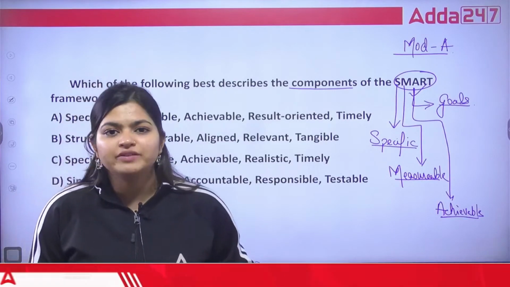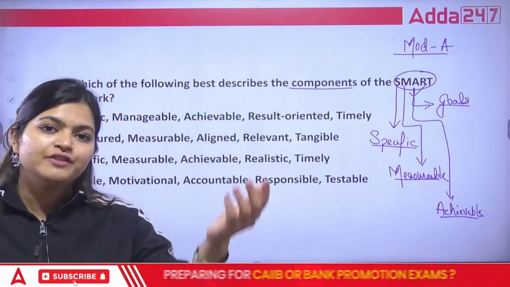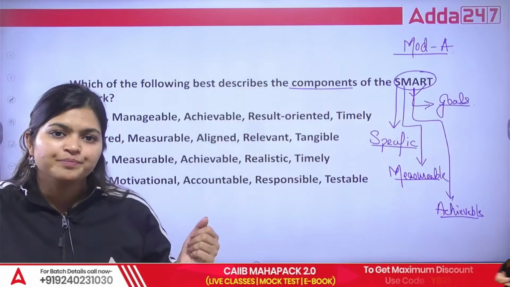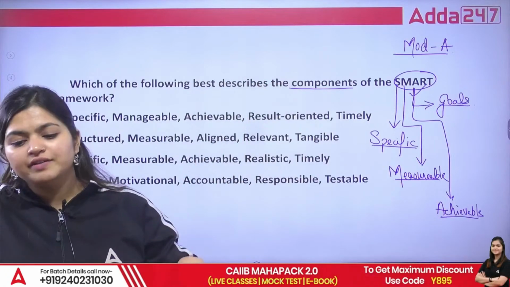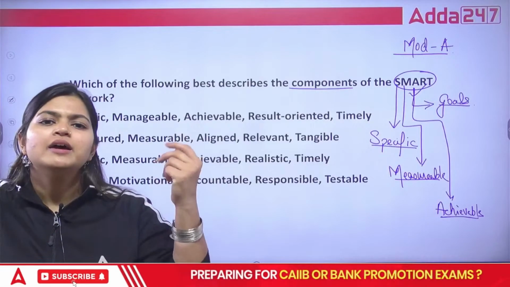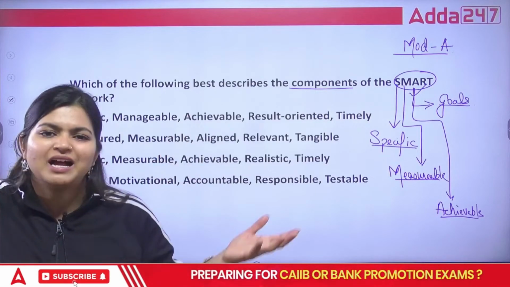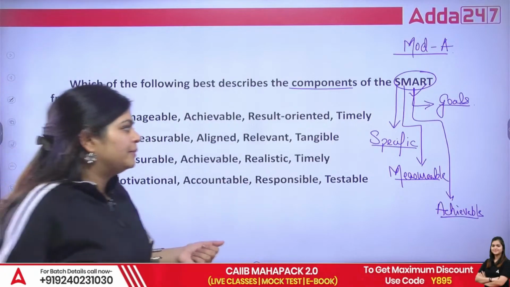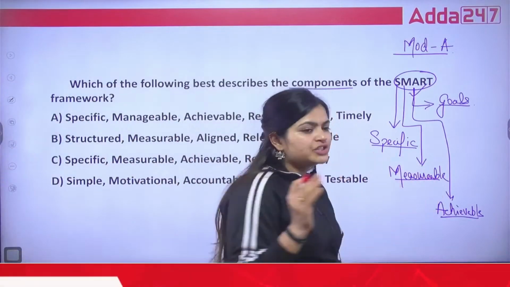If you say after 4 months, like in January or February, I wish I could have cleared it, or let's prepare for December 25, is that going to be possible? No, that is not an achievable task. So always find achievable goals.